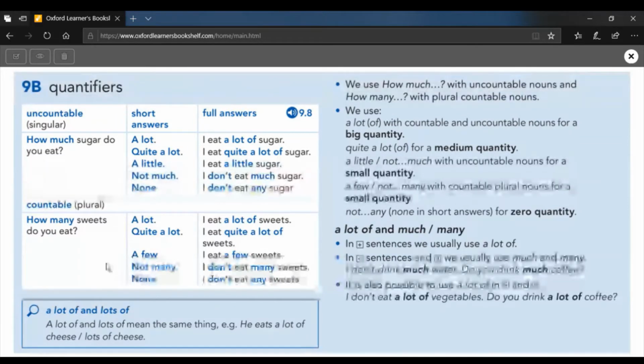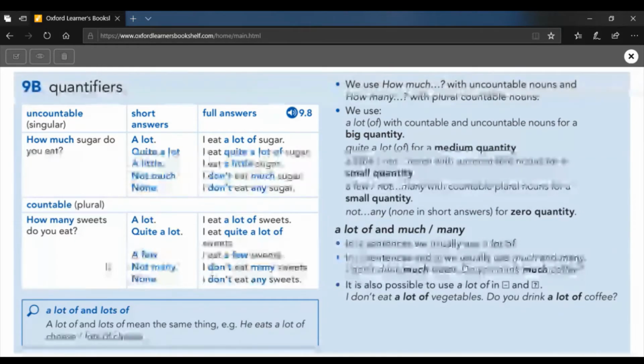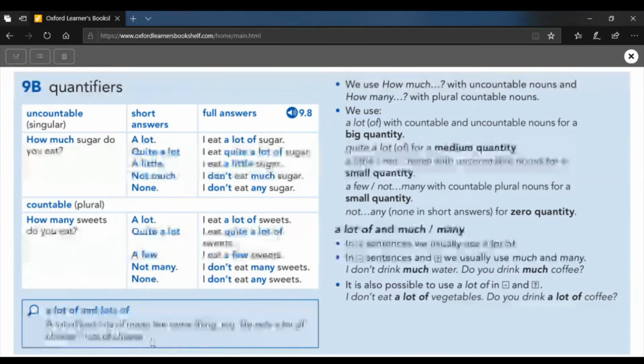So for example, if somebody says how much English do you speak, you will say a little. If someone says how many words of English do you know, you will say a few, because words we can count, but a whole language we can't. Don't forget at the bottom, a lot of and lots of mean exactly the same thing. You can say he eats a lot of cheese, or he eats lots of cheese. And the one thing you must remember is lots of, there's no a in front of it, because there's never an a before the word and an s on the end of the word. Never.